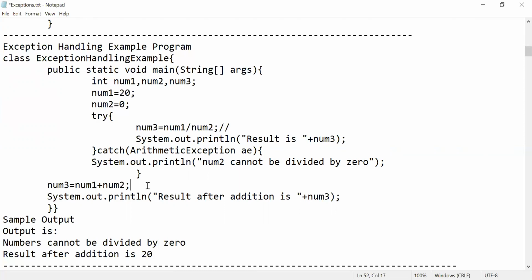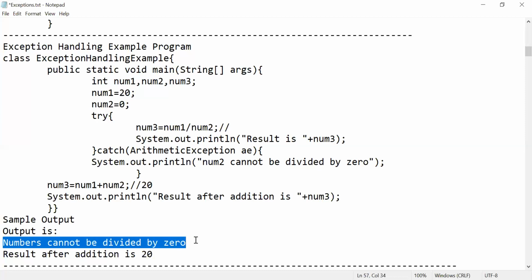So again, I'm doing one activity. What is number 3? Number 3 equal to number 1 plus number 2, 20 plus 0, nothing but 20. System.out.println prints number 3, which will now be 20. See, now instead of the previous java.lang.ArithmeticException, I'm getting my own customized message, nothing but number cannot be divided by 0, or what you have written, number 2 cannot be divided by 0. It is going to display it.